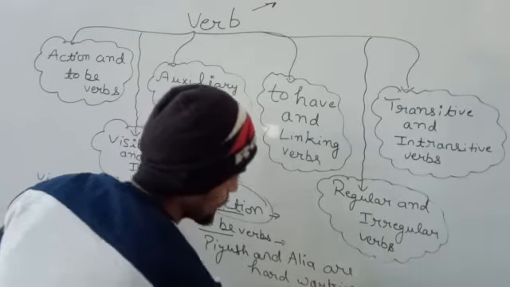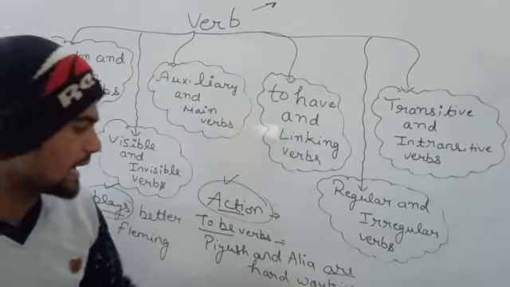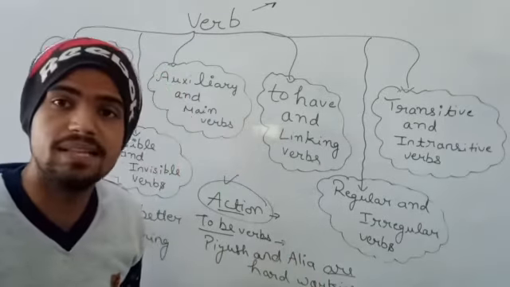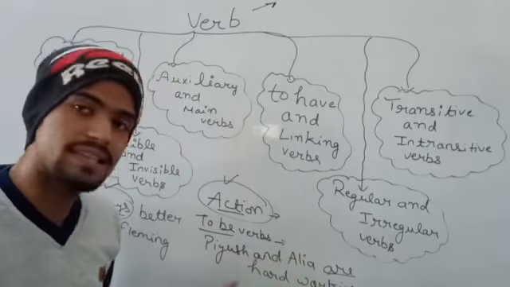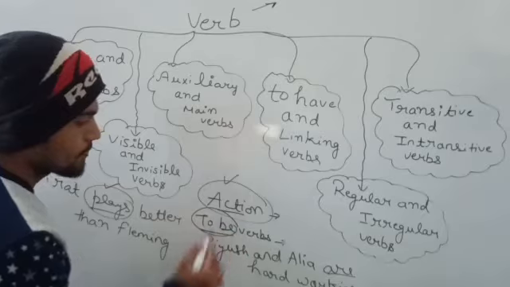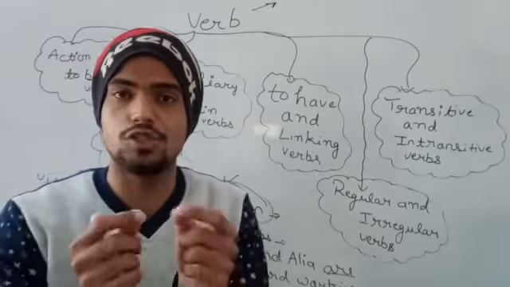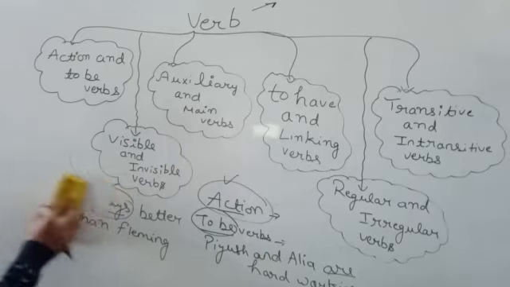Okay, so here what "are" is showing us is that Piyush and Alia are hardworking. It shows us that they are hardworking. So it shows their state. So it will be to be verbs. So it is showing us something. Okay. So this was about the first, action and to be verbs.